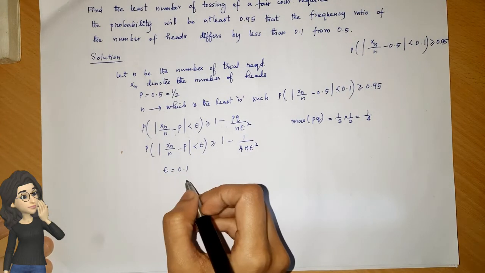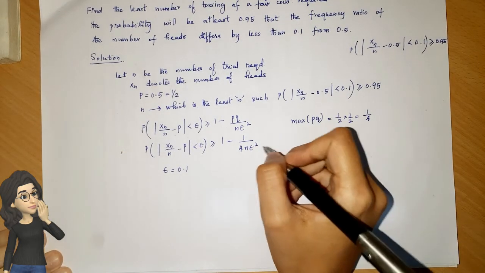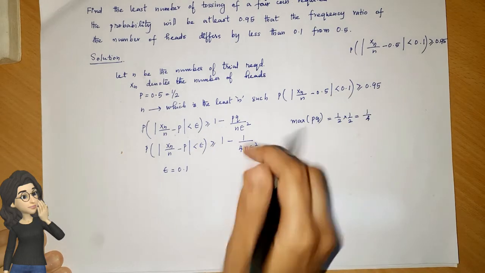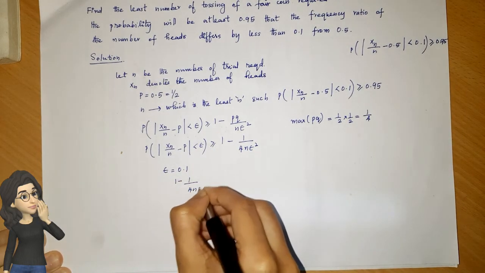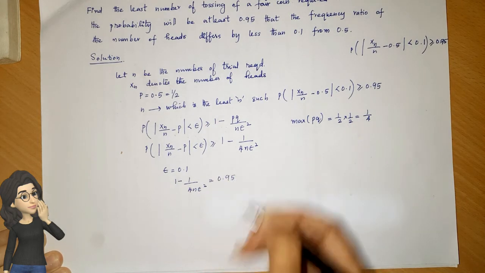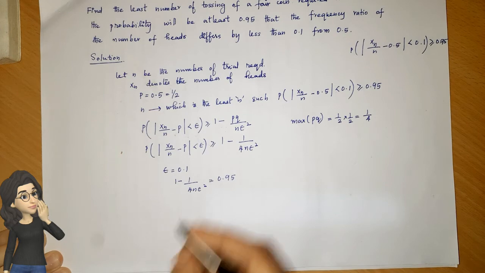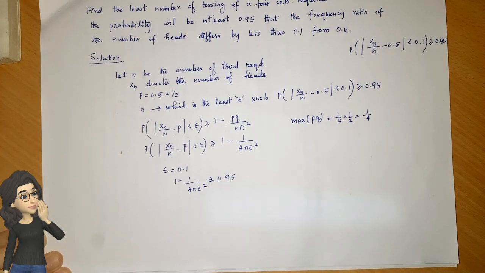So, we know epsilon is 0.1, and we can also compare these two. 1 minus 1 by 4 n epsilon square is greater than or equal to 0.95.